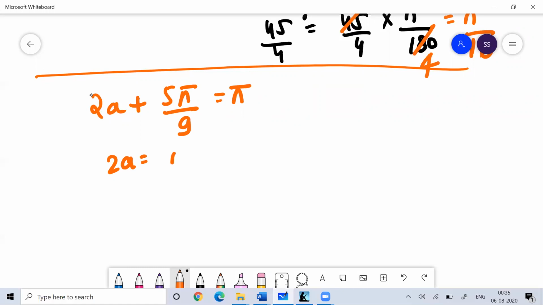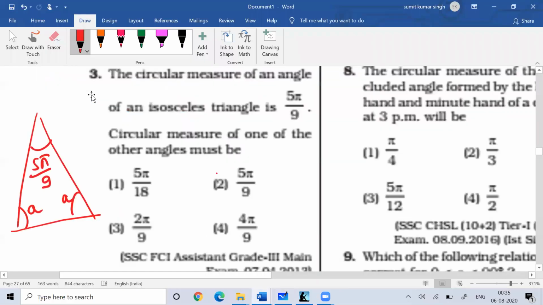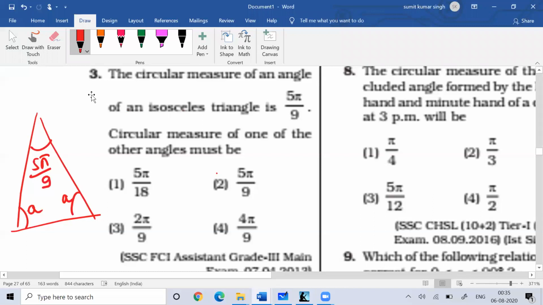So 2A is equal to pi minus 5 pi by 9, so 2A is equal to 4 pi by 9. So A is equal to 2 pi by 9. This is the value of A, where pi is equal to 180. So the other angle is 2 pi by 9.